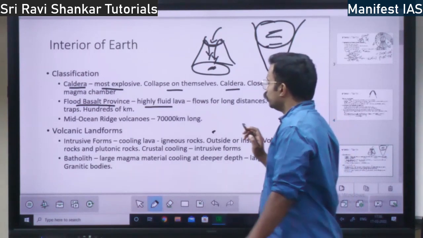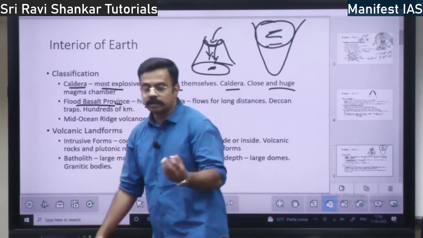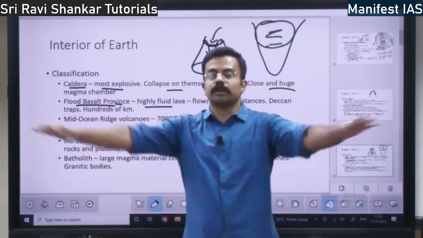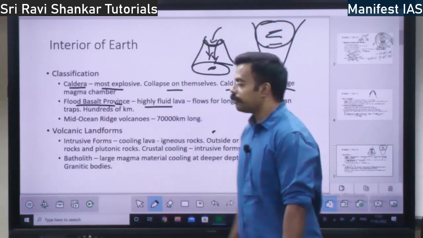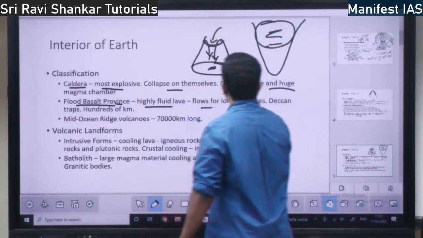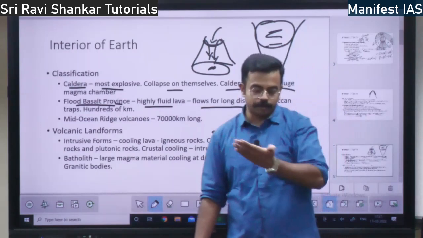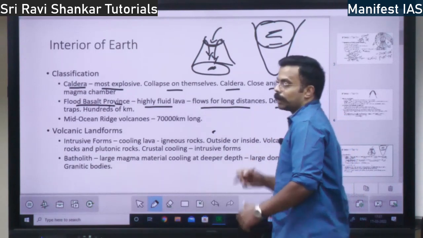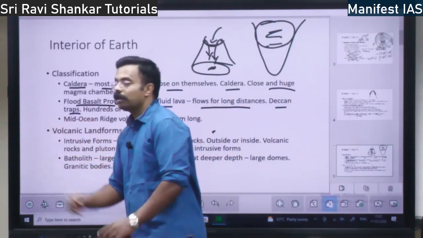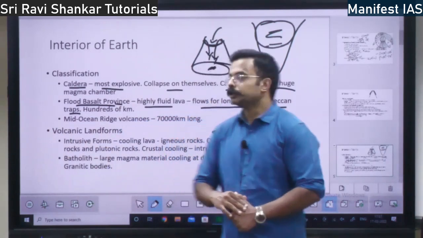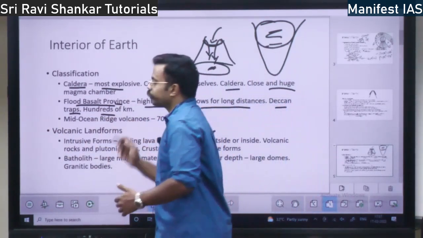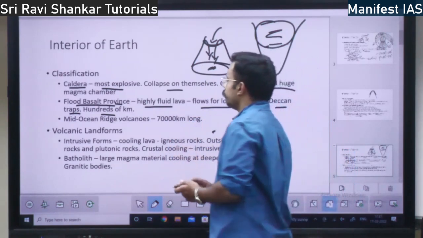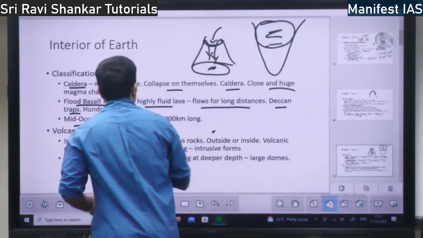So the Deccan Plateau is a flood basalt province. It means that from a volcano, basalt lava will come and spread over a long distance. That is the flood basalt province, right? There will be very highly fluid lava which flows for a very long distance. So you have the Deccan Traps. The Deccan Plateau is the example of a flood basalt province. It will be spread for hundreds of kilometers, right? So very big ones.